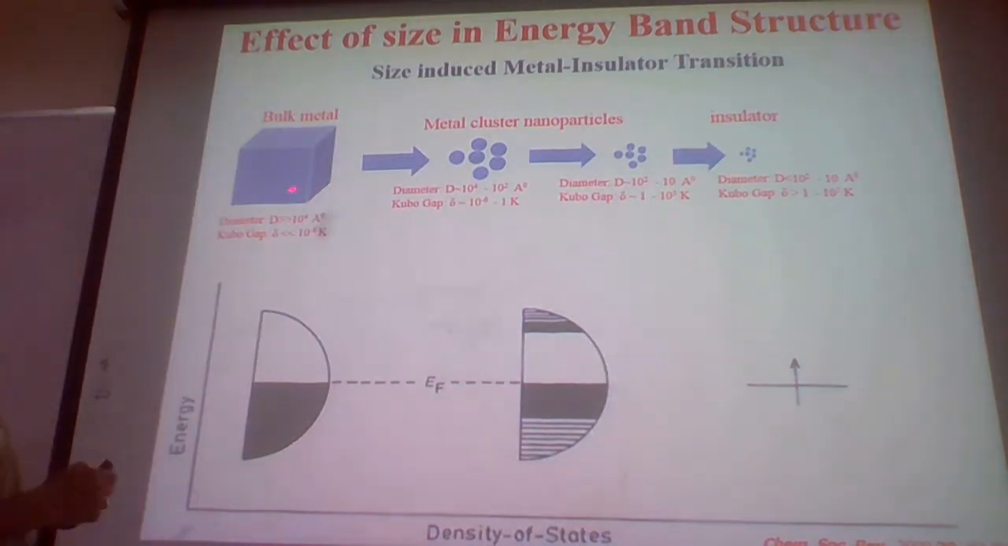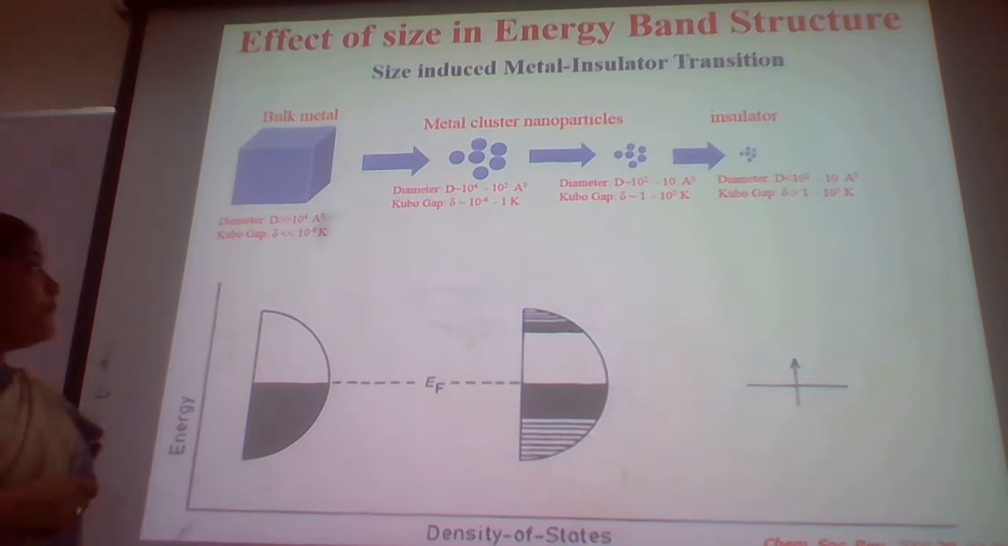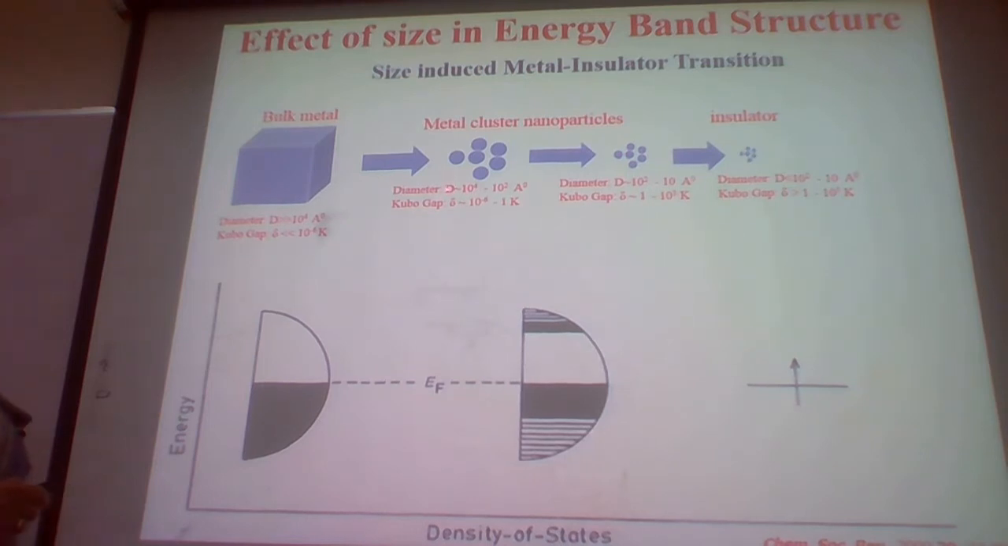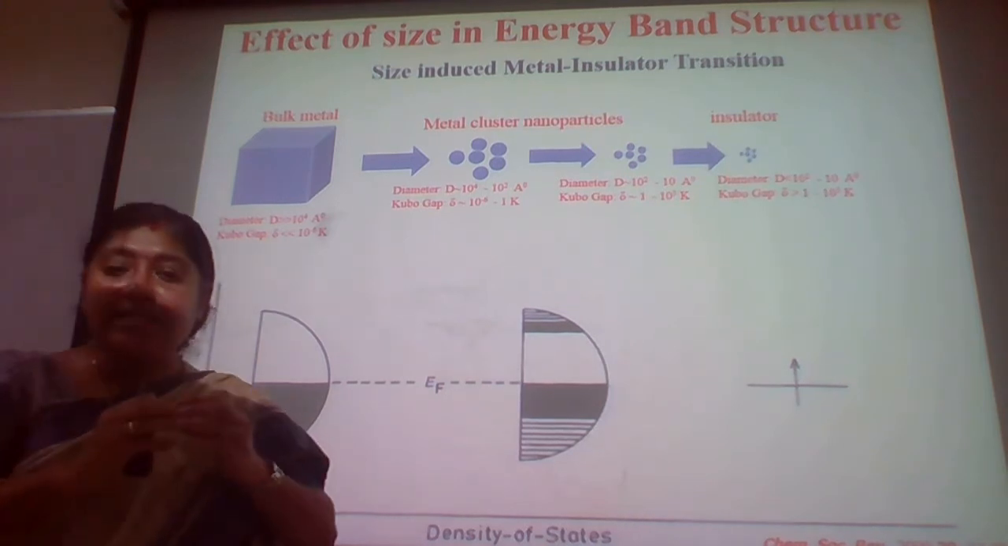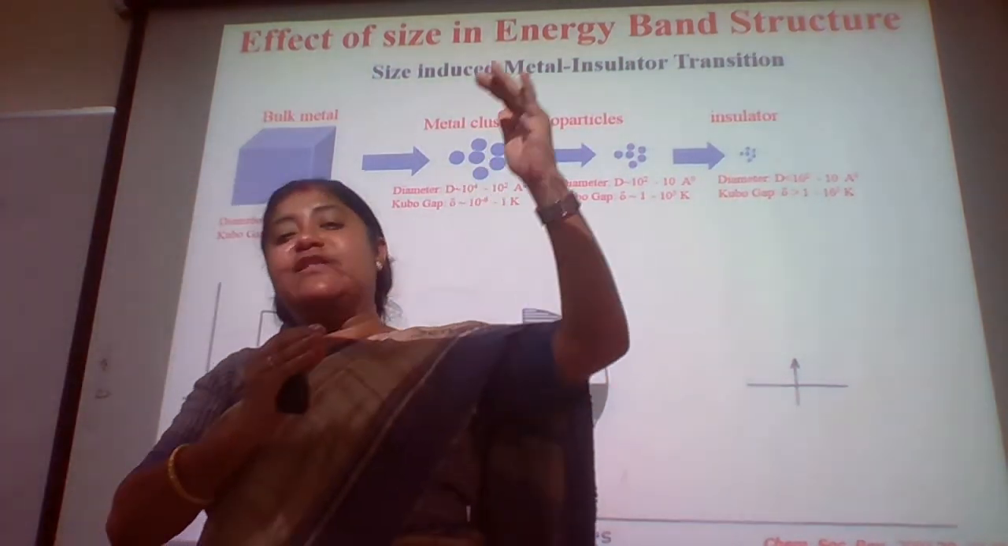So you can see this is a bulk metal whose diameter is about 10 raised to the power of 4 angstrom. The Kubo gap is 10 raised to the power of minus 6 K. Whereas here, for the metal clusters and nanoparticles, as the diameter gets reduced, approximately 10 raised to the power of 4 to 10 raised to the power of 2 angstrom, and then 10 raised to the power of 2 to 10 angstrom, the Kubo gap is gradually changing, and it is 10 raised to the power of 3. That means the spacing between the energy levels is increasing.